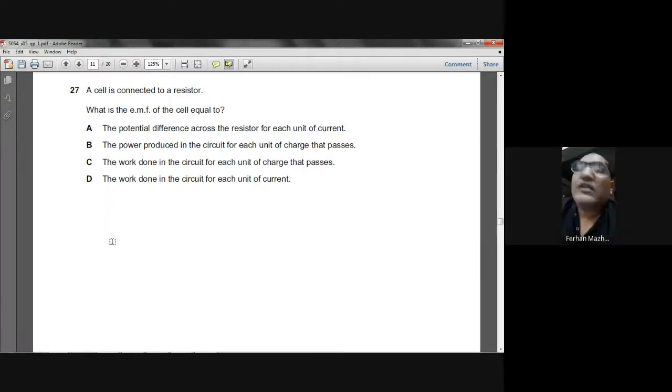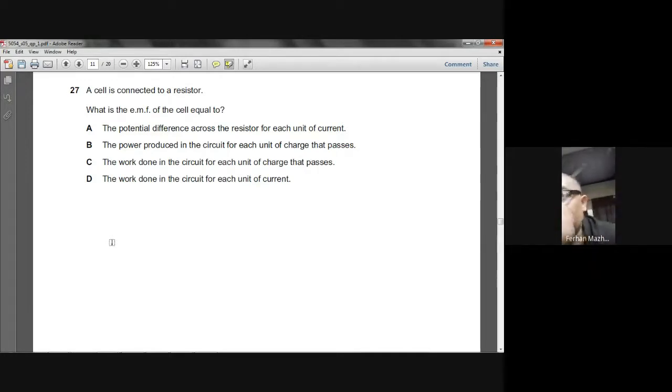Okay. So that is question number 27. A cell is connected to a resistor. What is the EMF of the cell equal to? EMF of the cell is the work done by the cell to move the unit charge in the circuit. The work done in the circuit for each unit of charge that passes, yes, that C can be the choice. Then he says the work done in the circuit for each unit of current, not current, we are talking about charge. The definition of the EMF is the amount of work done by the cell to move the unit charge in the circuit. Okay?